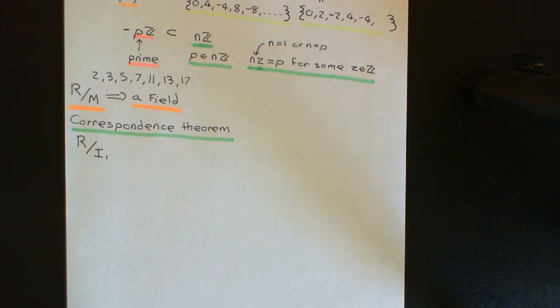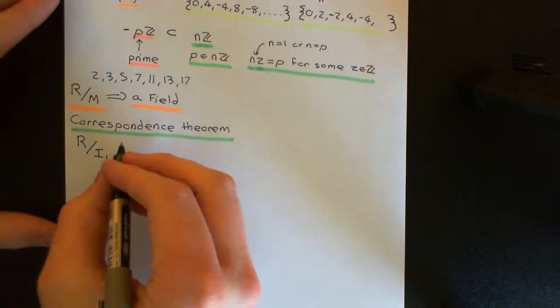Now the question is, what are the ideals going to be within this quotient ring? Well, I claim that there is a beautiful correspondence between the ideals in the original ring that contain the ideal capital I1 and the ideals in the quotient ring. What do I mean by this?